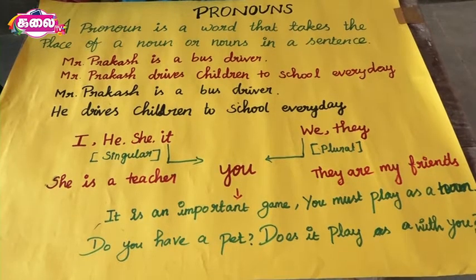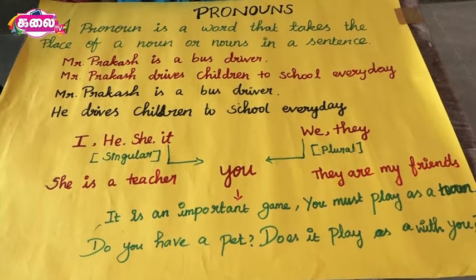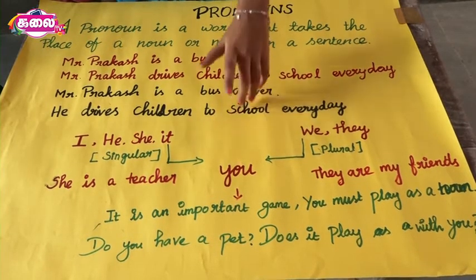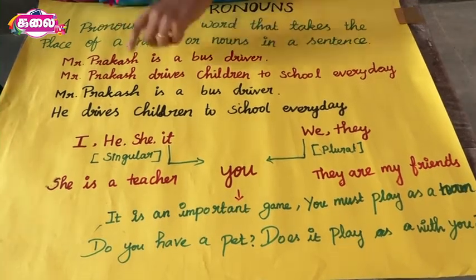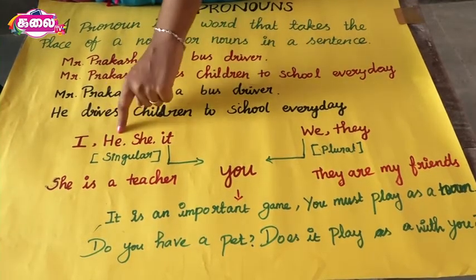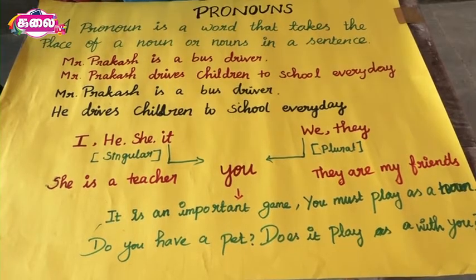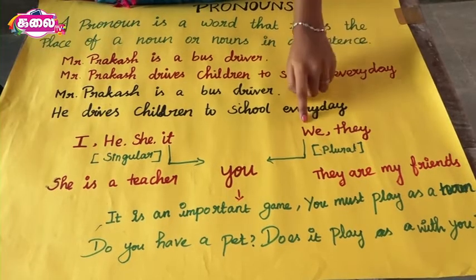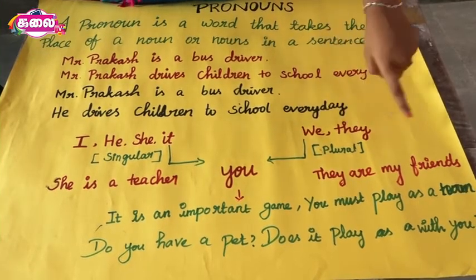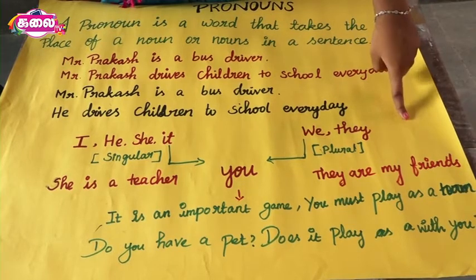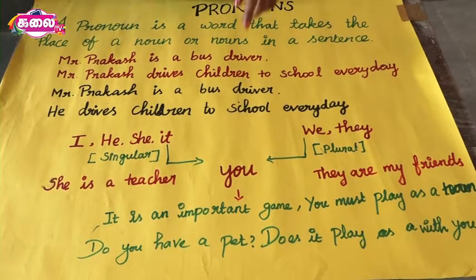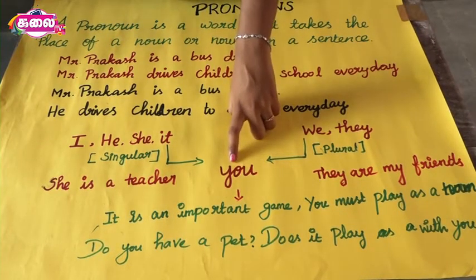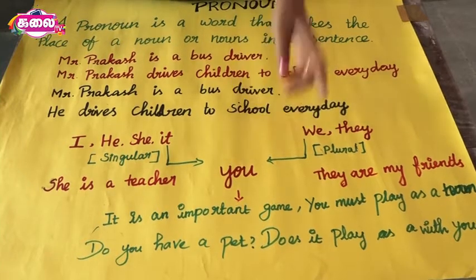The words I, we, you, they, he, she, it are pronouns that come in the naming part of a sentence, and you can also come in the telling part. The words I, he, she, it, we use these words for singular nouns. We, they are used for plural nouns. The pronoun you is used for both singular and plural nouns.